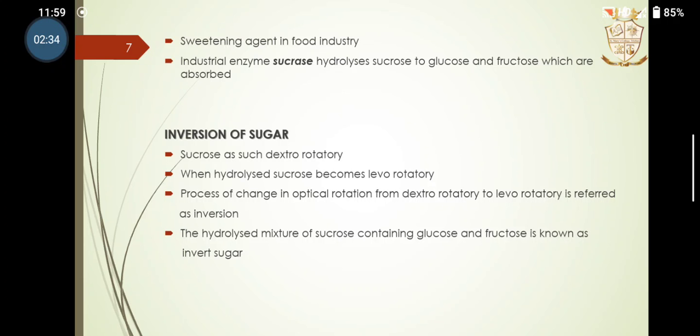The sucrase enzyme hydrolyzes sucrose to glucose and fructose, which are absorbed. Inversion of sugar is another process. Sucrose is dextrorotatory, and when it is hydrolyzed, it becomes levorotatory. The process of changing its optical rotation from dextrorotatory to levorotatory is referred to as inversion, and the hydrolyzed mixture of sucrose containing glucose and fructose is known as invert sugar.